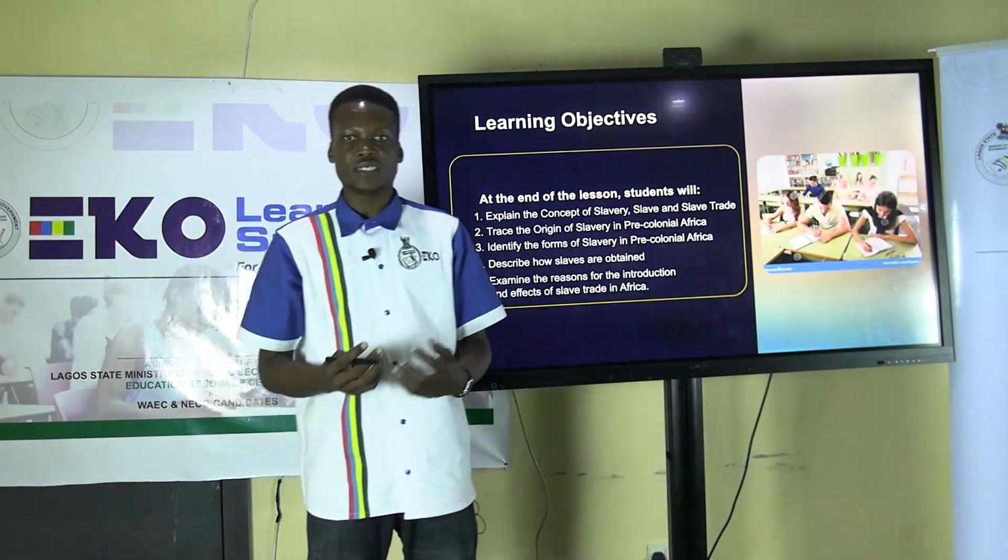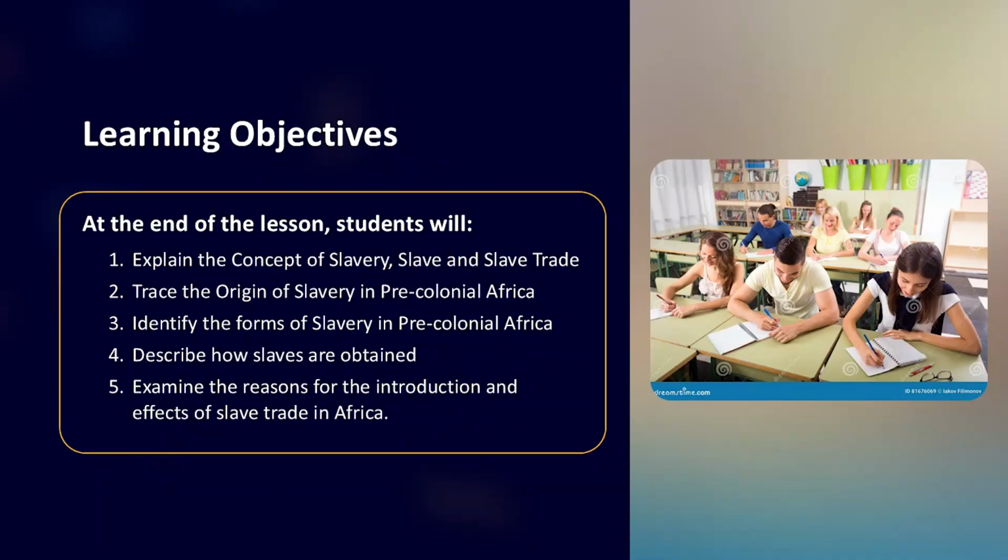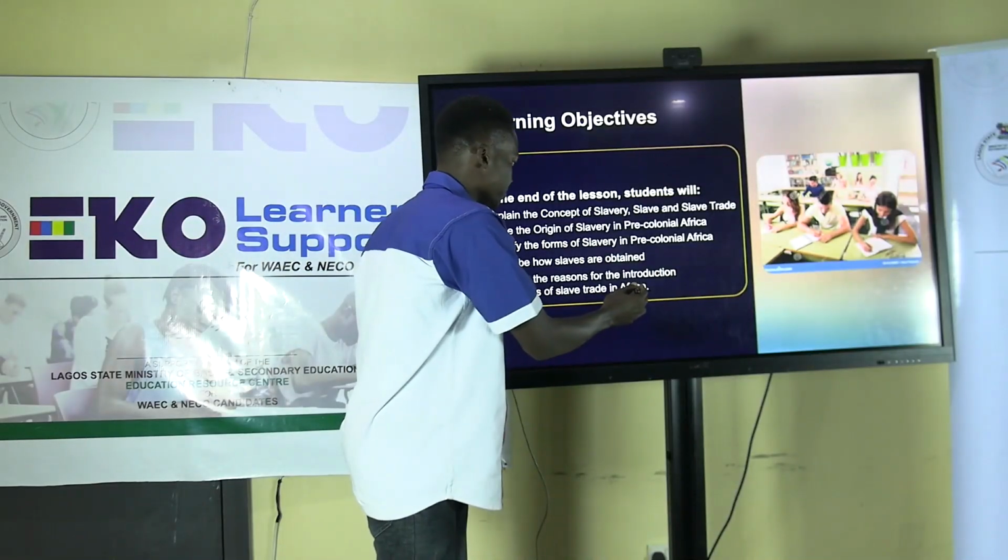At the end of today's lesson, students will: 1. Explain the concepts slavery, slave, and slave trade. 2. Trace the origin of slavery in pre-colonial Africa. 3. Identify the forms of slavery during pre-colonial Africa. 4. Describe how slaves were obtained. Lastly, examine the reasons for the introduction of slave trade, and look at its effects in Africa.